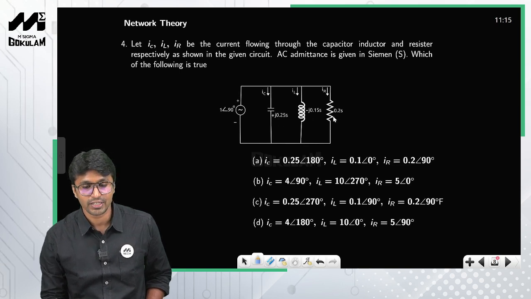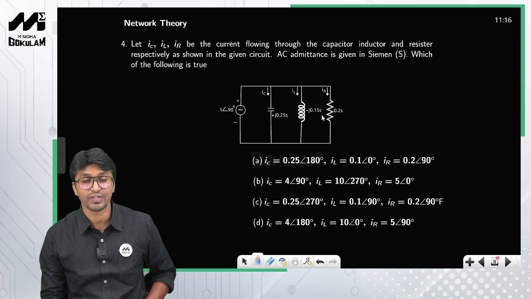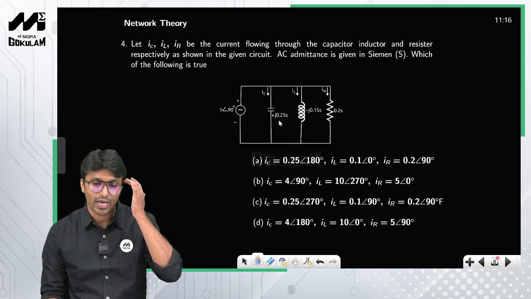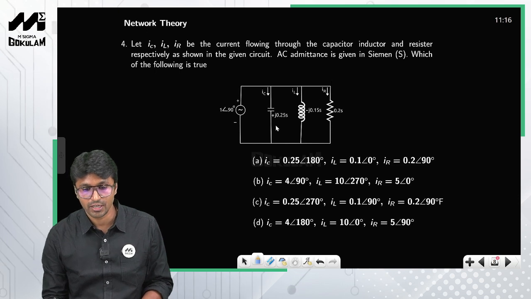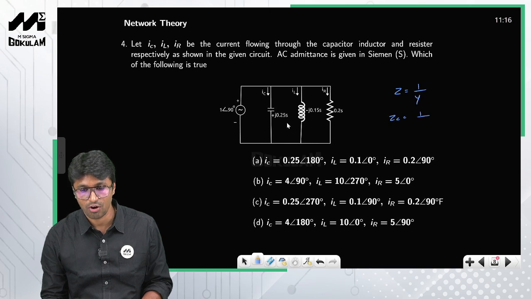So that's the only thing that you have to be careful about. Look at this one, the admittance of each branch is given to you, and you have to calculate the impedance. So tell me what will be the capacitive impedance. How do you calculate impedance? Impedance is nothing but the reciprocal of admittance. Therefore capacitive impedance is nothing but the reciprocal of capacitive admittance.